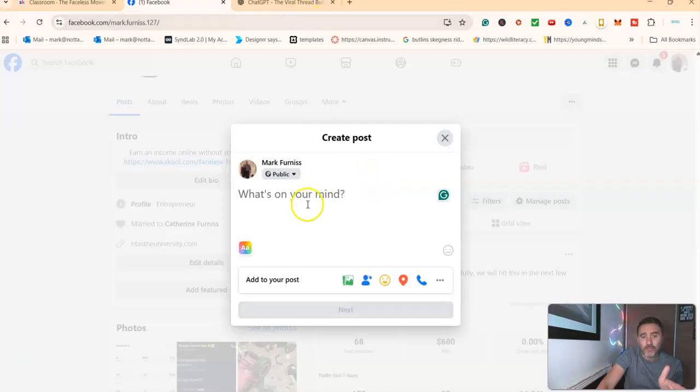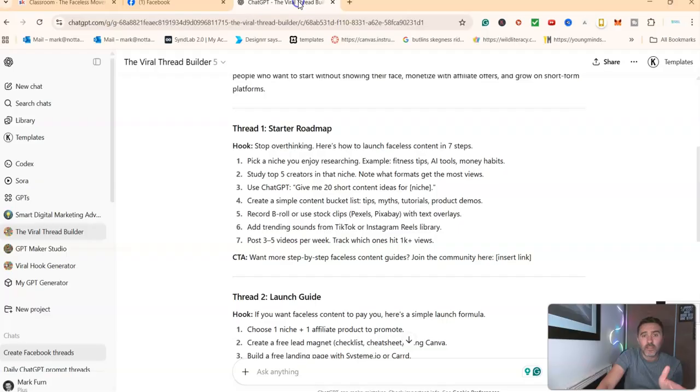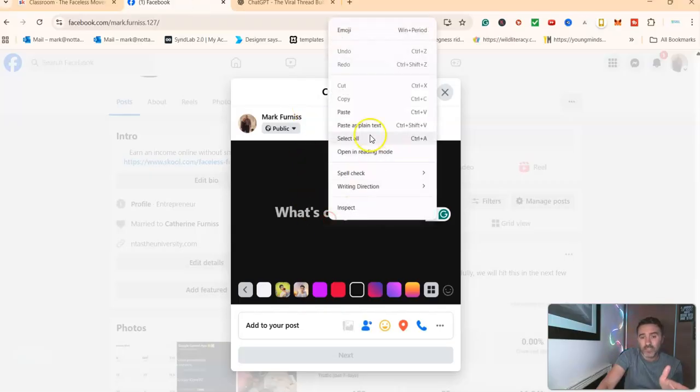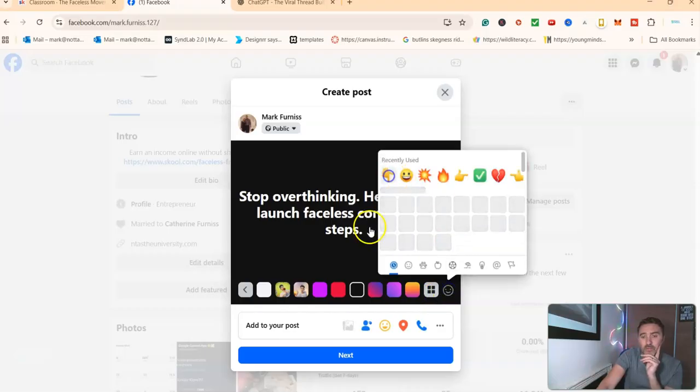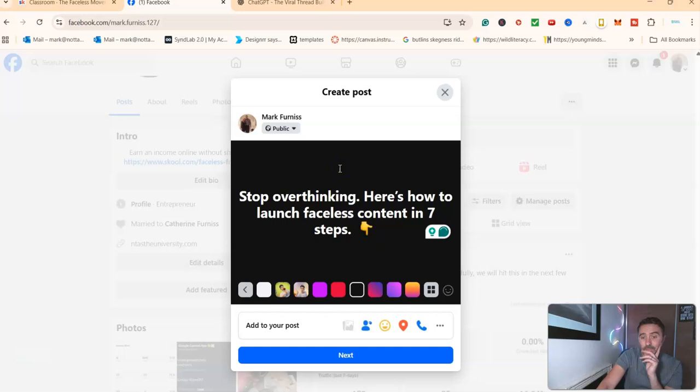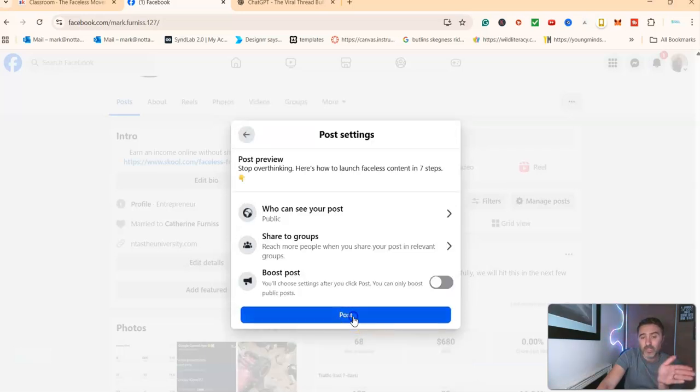Then, on here, the first thing I do is, you see this, I click on here and I change it to black. So it's got a black background. And then all I'm doing here is, this is my hook. So I'm going to click on here like so. I'm going to come back over here, and I'm just going to simply paste it in here. And then you see down here where the smiley face is, I'll do this as well. I just put the finger down, okay? So that's it. Then I'm going to click on next. And then I'll just simply click on post.